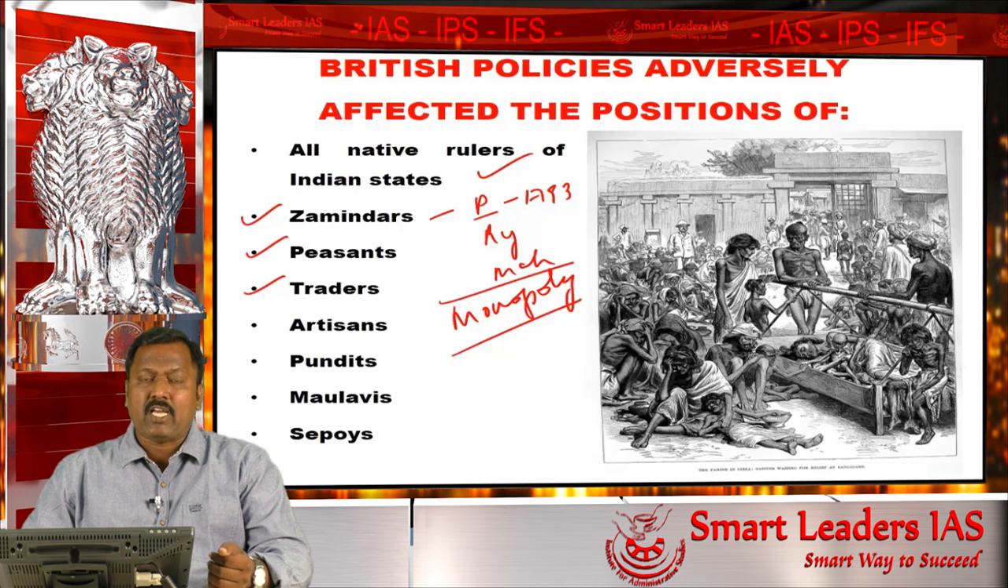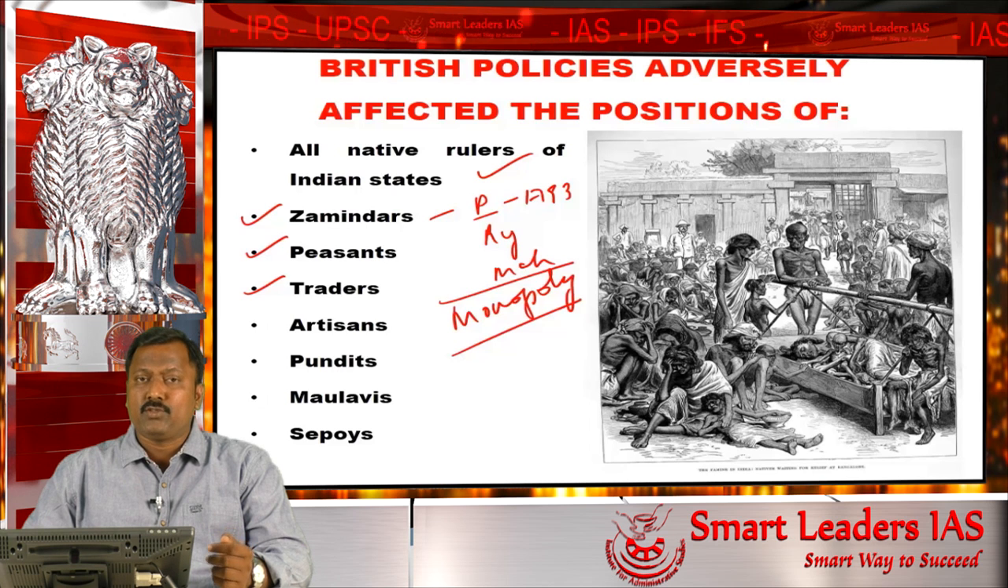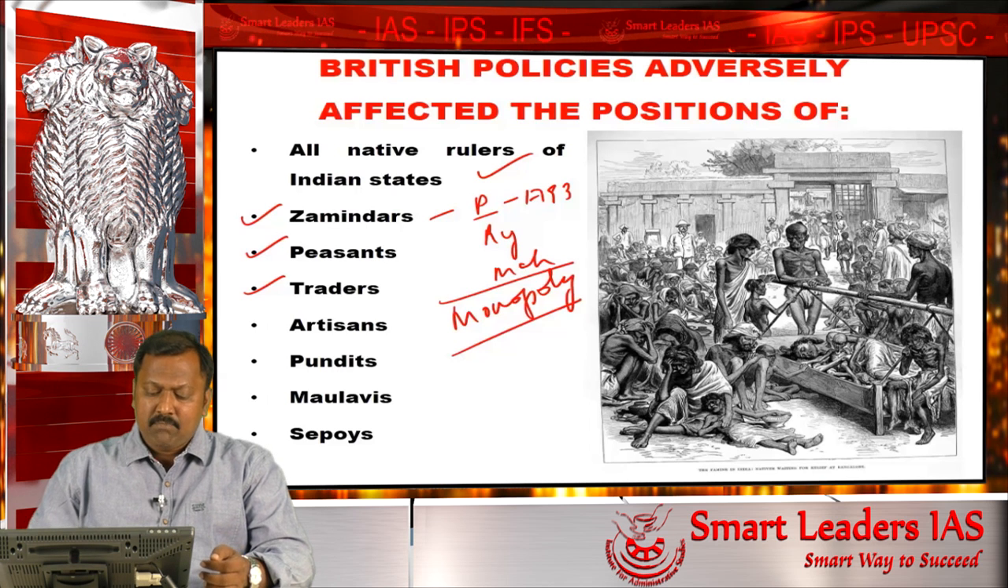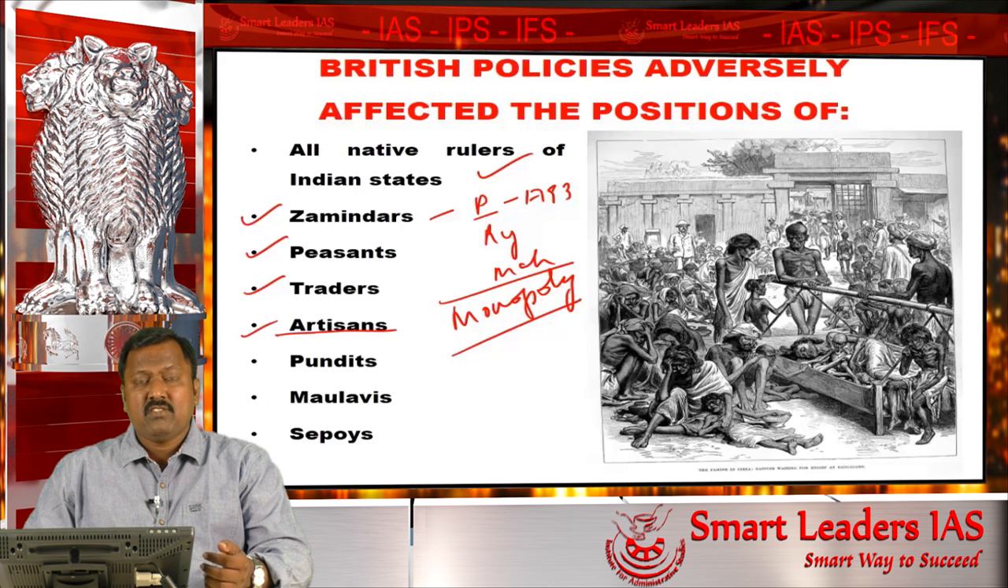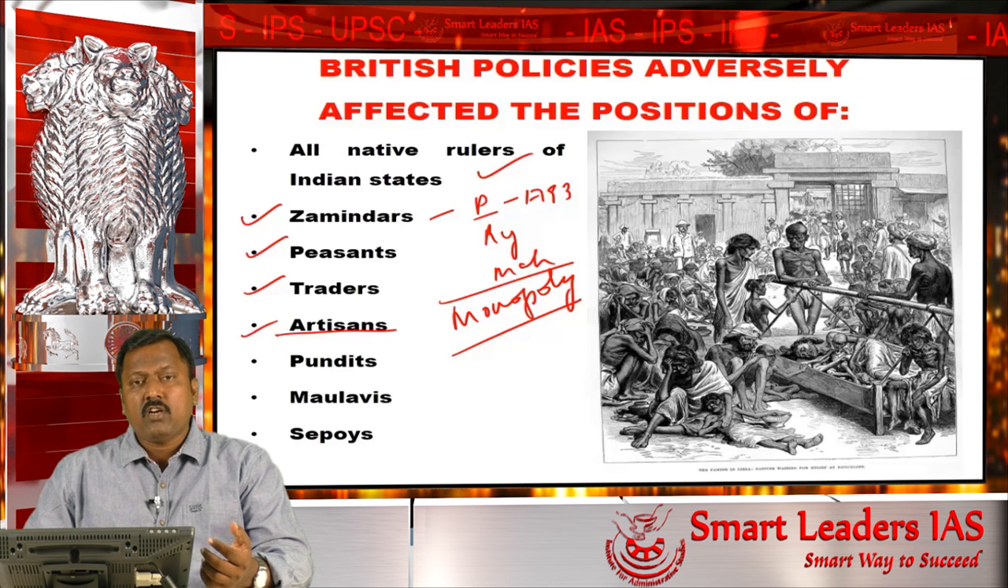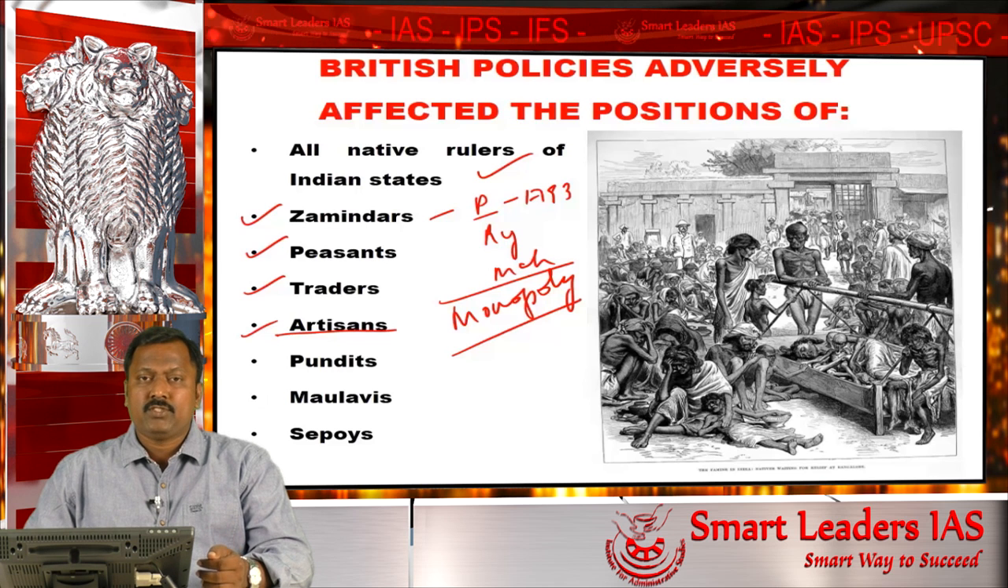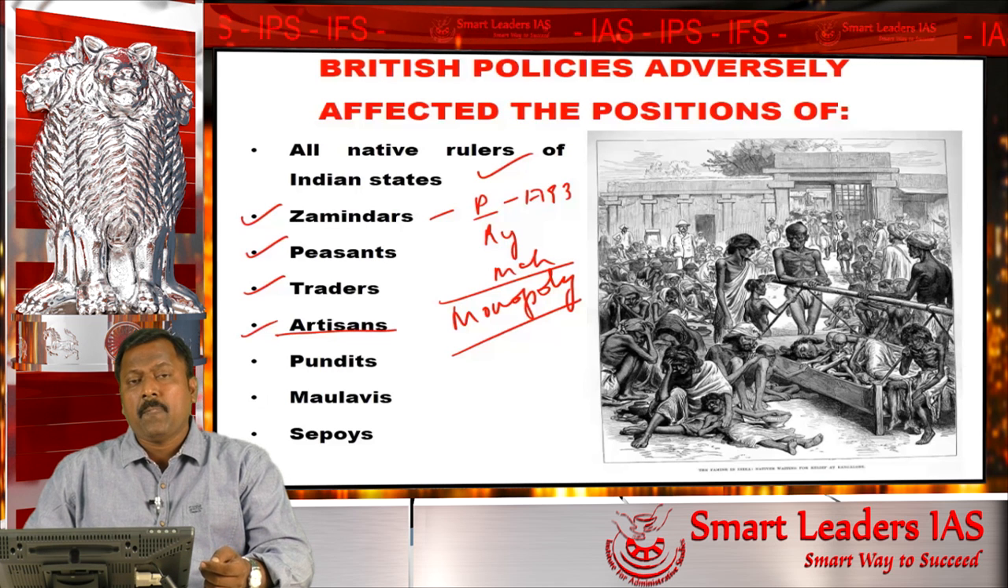Secondly, over a period of time, the British also began to manufacture goods by employing Indians, mainly the artisans. The artisans were used by the British in order to manufacture the goods. Artisans traditionally in India made their commodity and took it to the market.